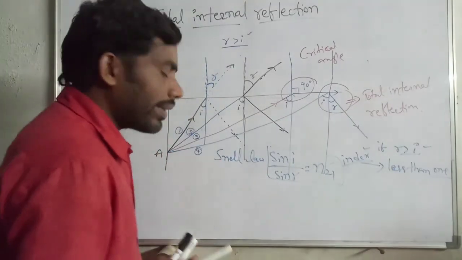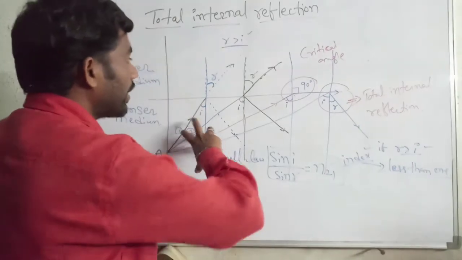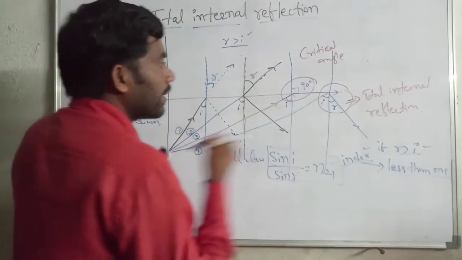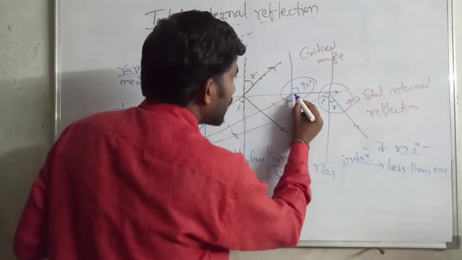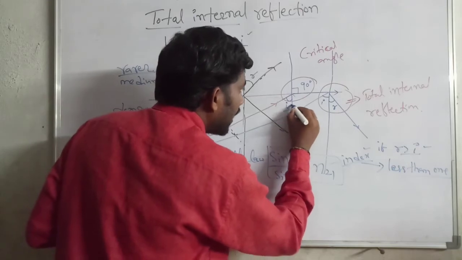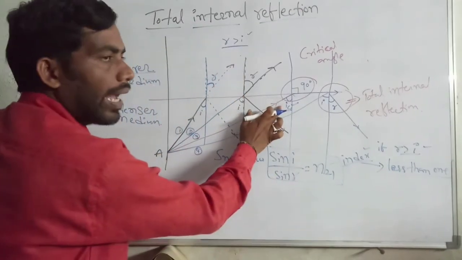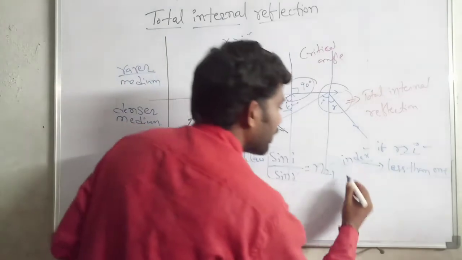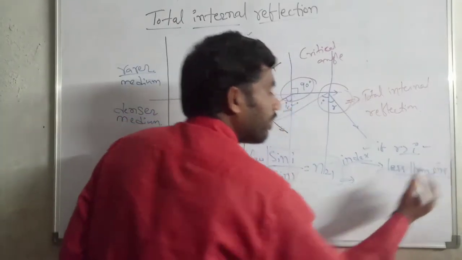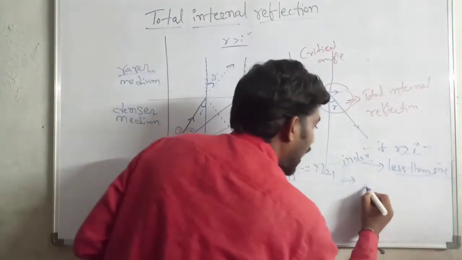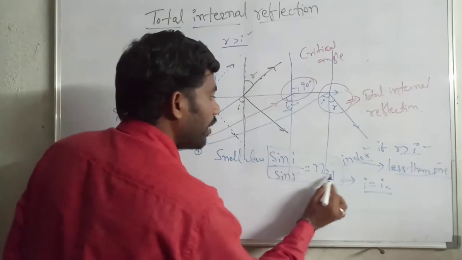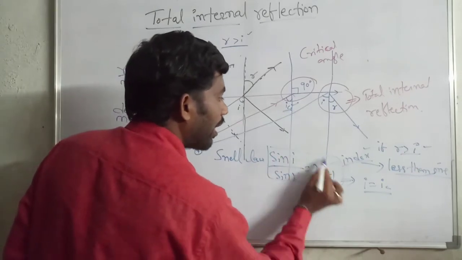Then for total internal reflection, this incident angle is taken as the critical incident angle. Whenever this value is less than 1, in this case I equals IC, and the angle of refraction is unity.